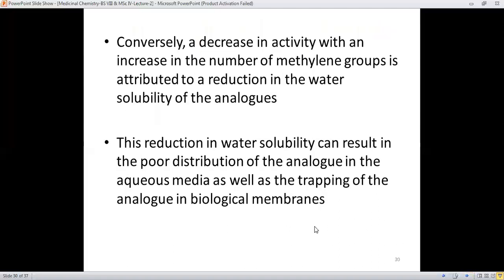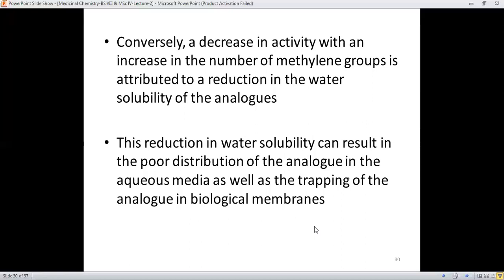And conversely, a decrease in activity with an increase in the number of methylene groups is attributed to the reduction in the water solubility of the analog. It means that if there is a decrease in activity with increasing the number of methylene groups, it will be attributed to the reduction in water solubility, and this reduction in water solubility can result in poor distribution of the analog in the ecosystem.